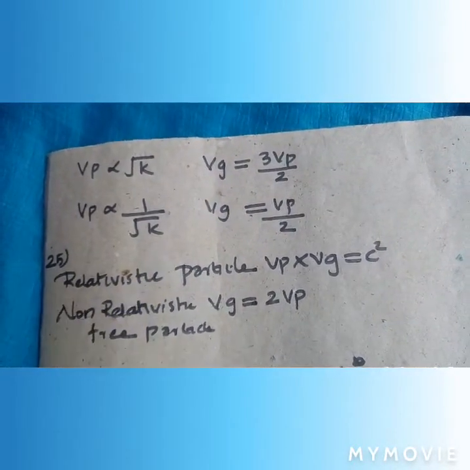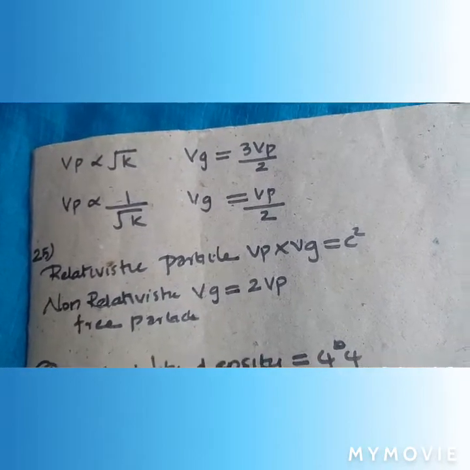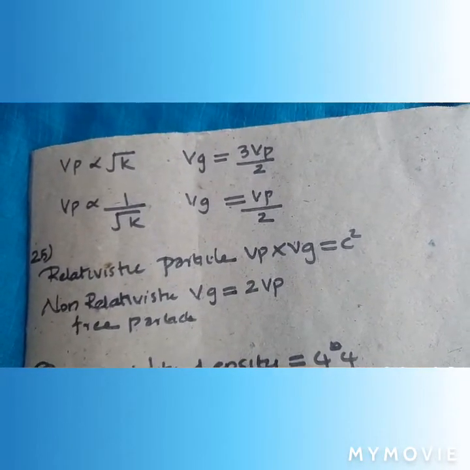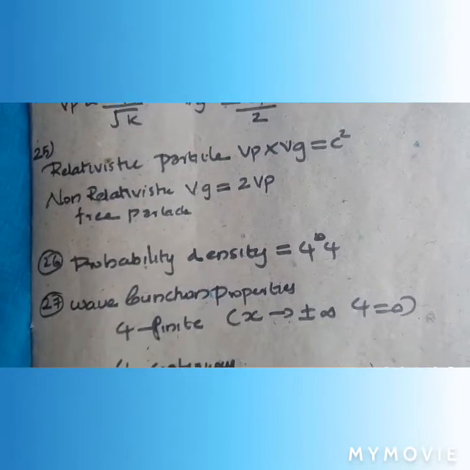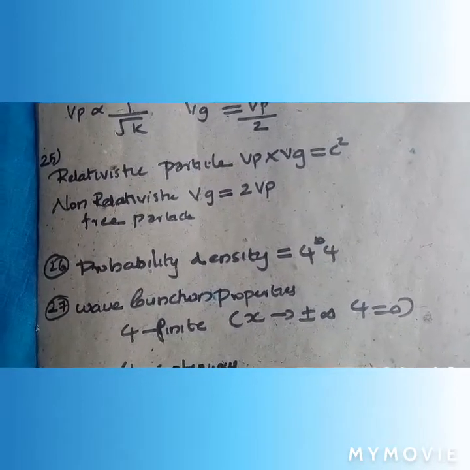Relativistic particle, we know that Vg into Vp is equal to c square. For a non-relativistic free particle, Vg is equal to Vp. Probability density, we know that psi star psi.